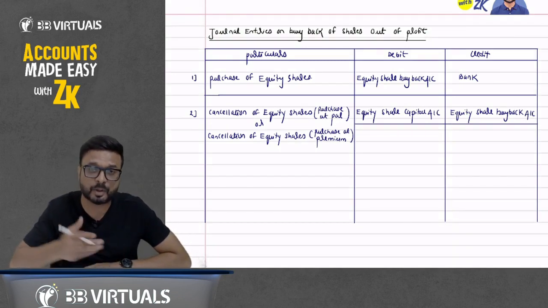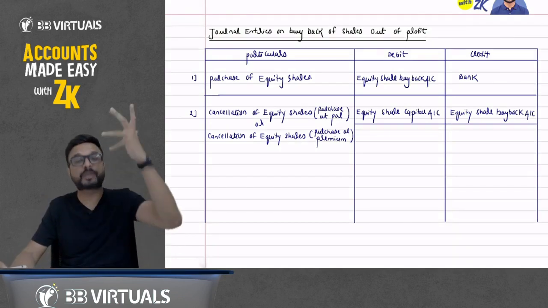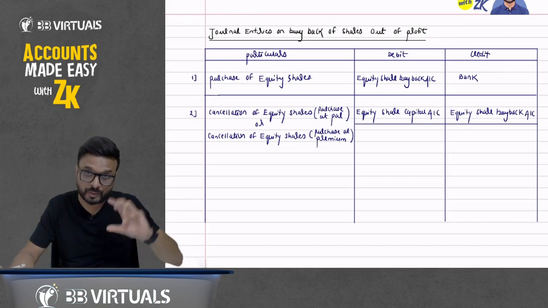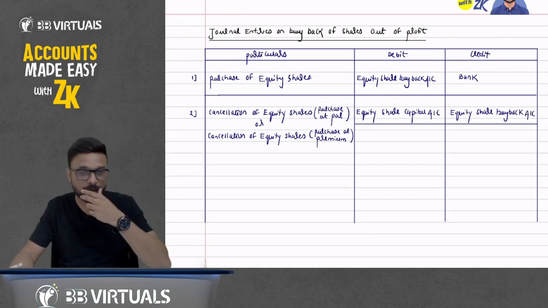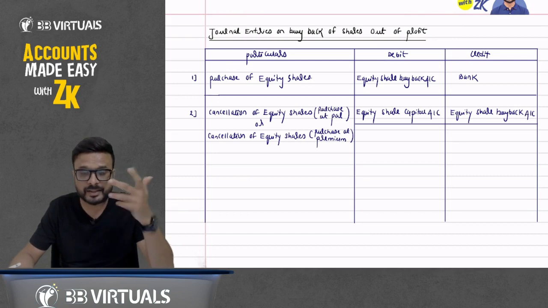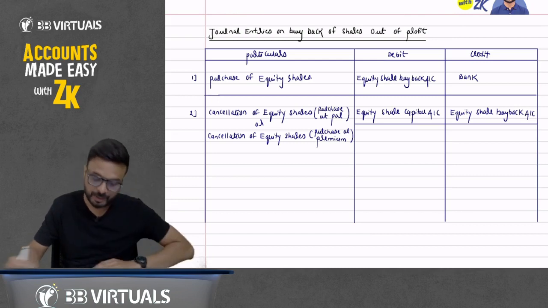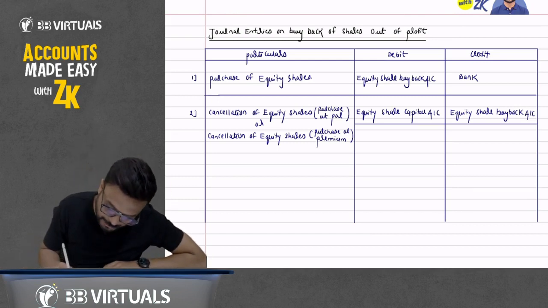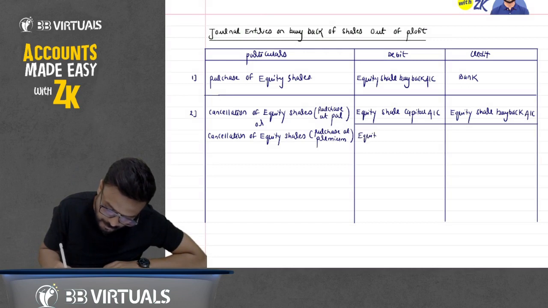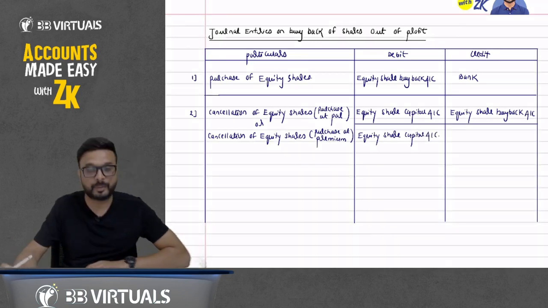We have paid the excess because the market value is more. So we have paid more than the face value. So now understand this entry here. What happened here? When we pass the entry, first, decrease in capital, debit. So I will say here equity share capital account debit. Equity share capital account will be debited here.